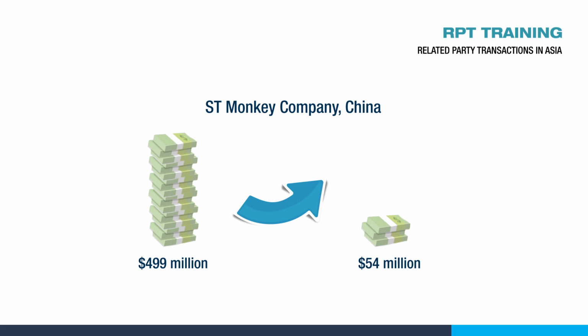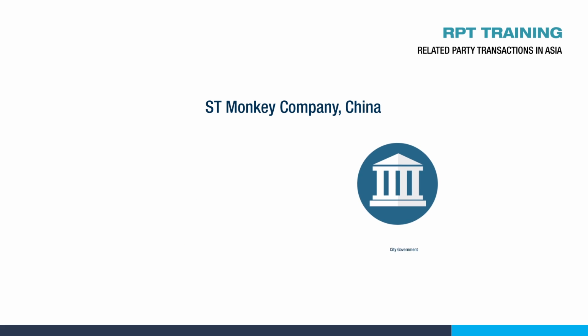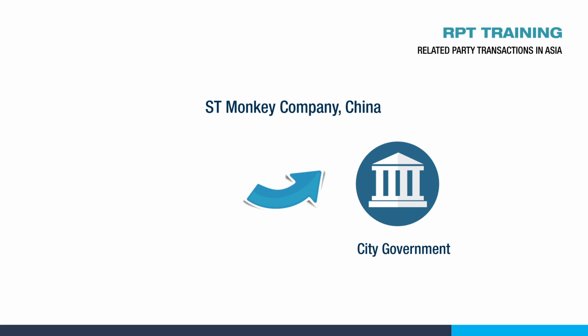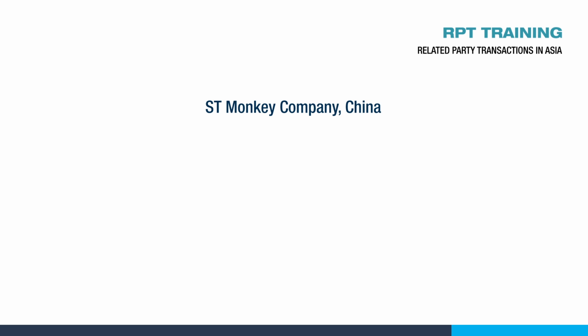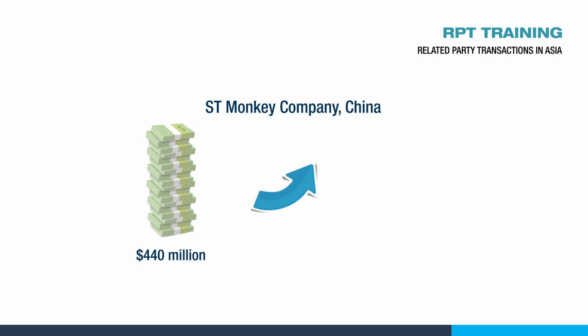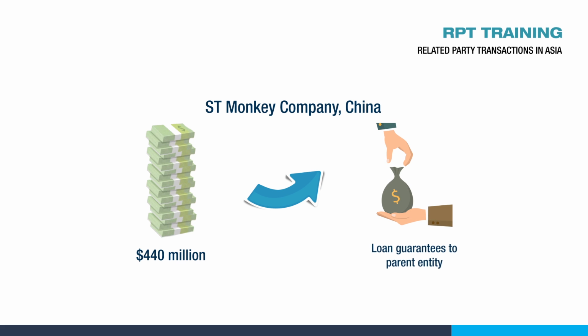The reasons were that, 1. The city government where the group was headquartered admitted to taking $77 million worth of the group's assets, and 2. Its parent company used ST Monkey King to guarantee up to $440 million in loans to pay the salaries of